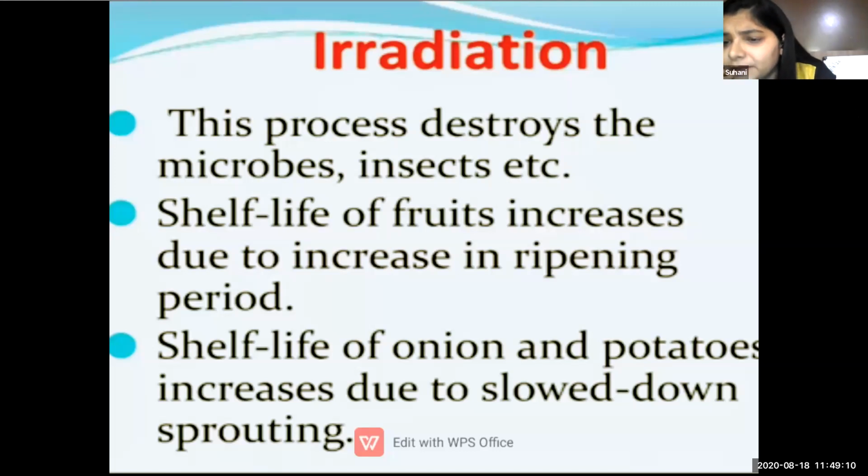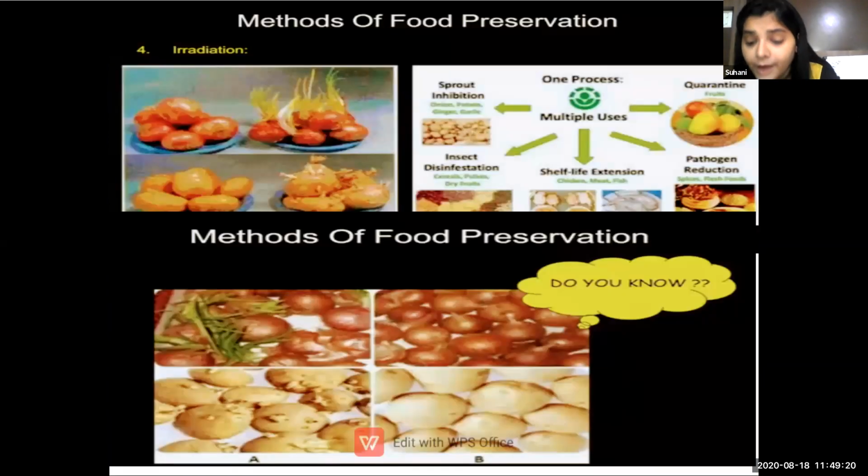Now you all must be thinking this irradiation process must not be there in India, must not be there in Maharashtra, okay, but this process is there in our Maharashtra. There are two irradiation plants in Maharashtra. Okay, so you can see here in this picture there is onion and potato, and to keep this onion and potato fresh for a longer period of time, this irradiation process takes place.